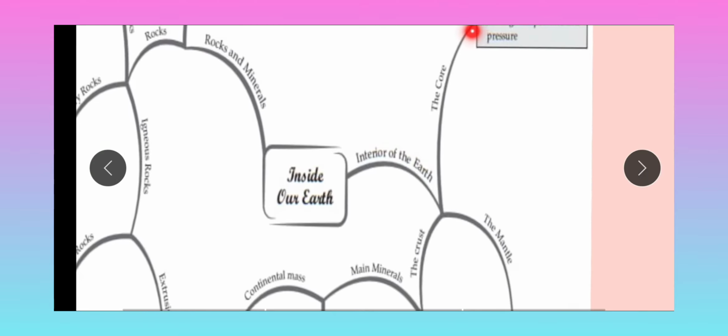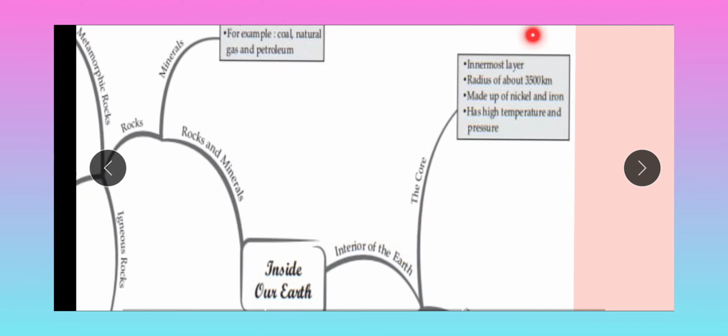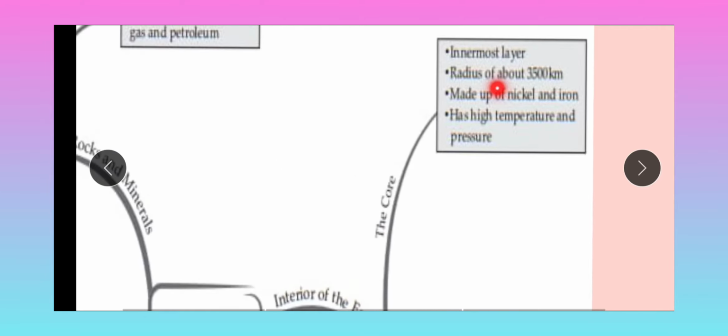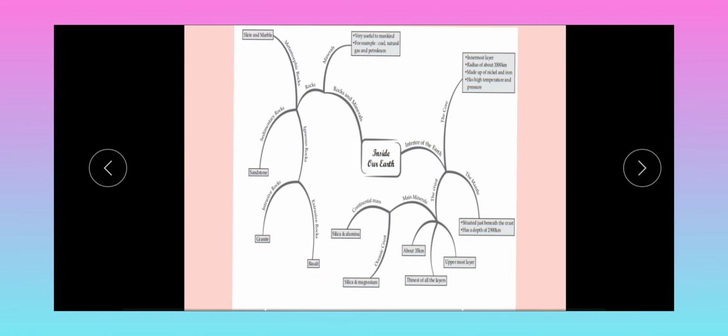Then the core, the innermost layer, with a radius of about 3500 kilometers, made of nickel and iron, with high temperature and pressure. Here is the core, its radius is 3500 kilometers, with high temperature and high heat.